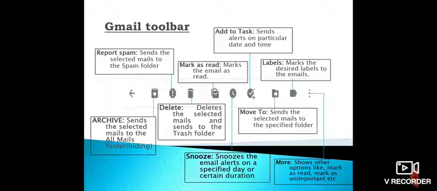First option, Archive. This sends the selected mails to the All Mails folder. It is like hiding a mail. If you don't want it to appear in the inbox, you can select the mail and click on Archive. It takes it away from the inbox. If you want to get it back again, then you have to go to the All Mails option in the menu and select the mails which you want to get back in the inbox and say send back to inbox.